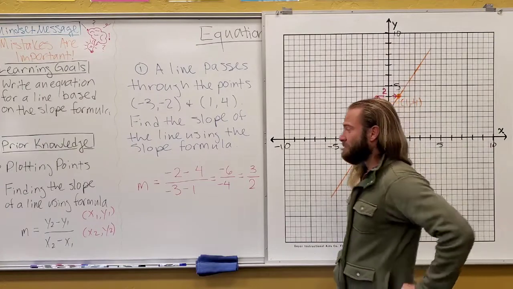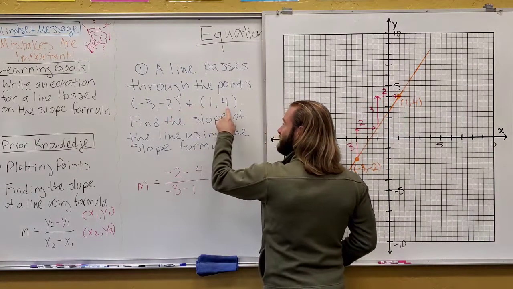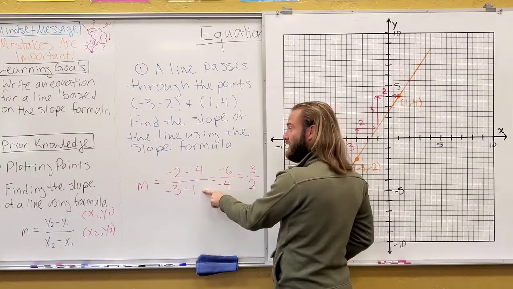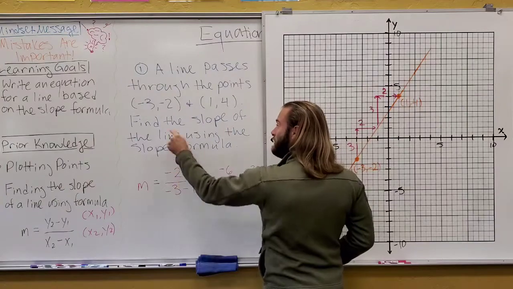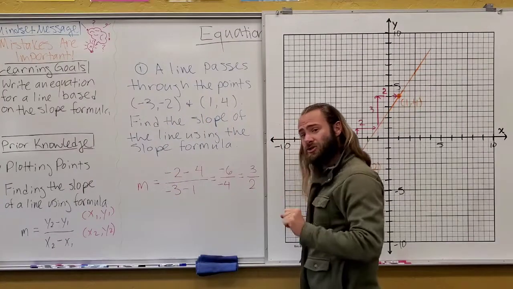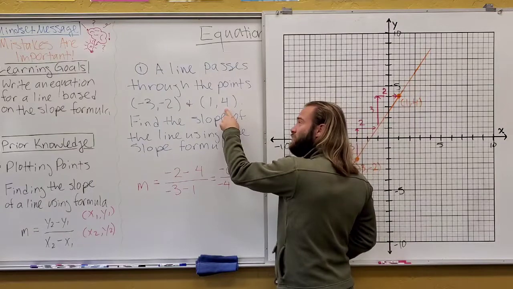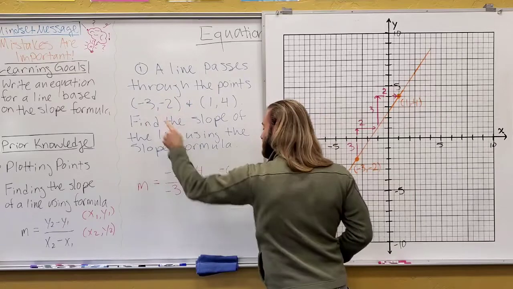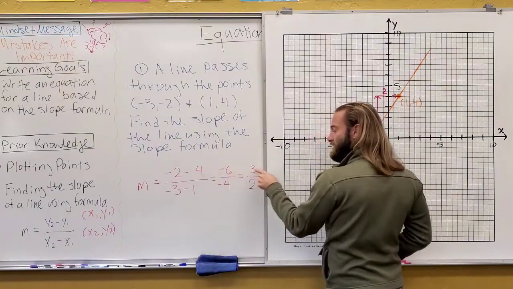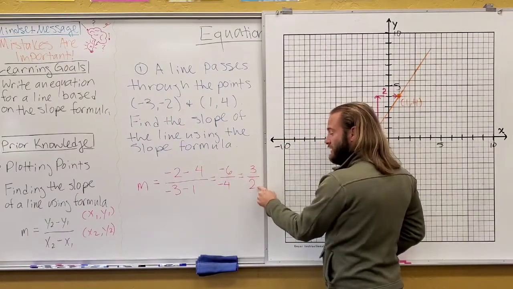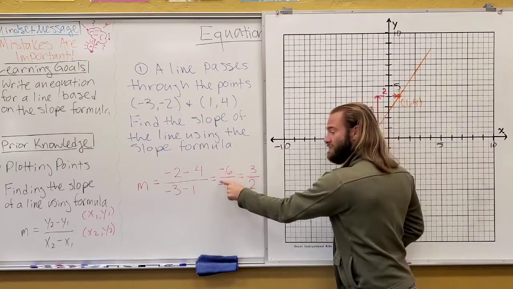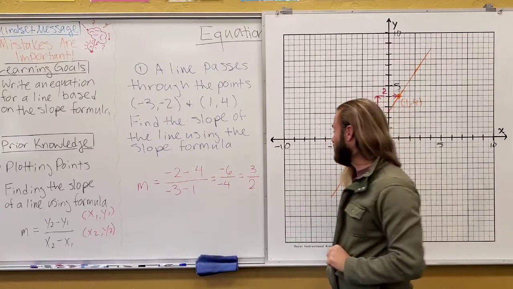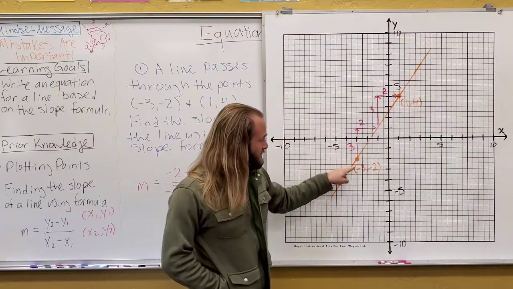Okay, so let's go ahead and check. Remember, we just subtract the y's and subtract the x's: the difference in y over the difference in x. So -2 minus 4 over -3 minus 1. Just so you know, we could have started with this y and this x first, and done 4 minus -2 and 1 minus -3, and in the end we'd still get something that simplifies. If you simplify this out, -6 over -4, but the negatives cancel, and this simplifies, so it becomes 3 over 2. Now let's look here on the graph, we can see, watch what happens.